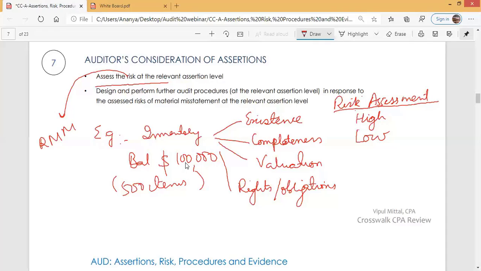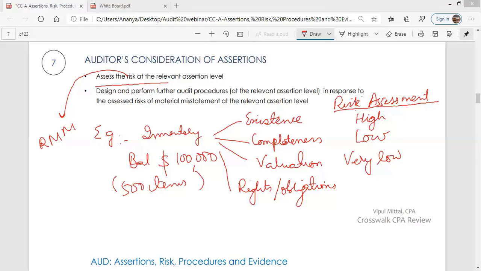Regarding valuation, inventory valuation is $100,000. The auditor assesses risk at a very low level. Why? Based on inquiries and analytical procedures, he feels that risk regarding valuation is very low. There are proper standard operating procedures regarding valuation. Valuation is done at senior management level and is reviewed at two levels. The staff doing the valuation is competent. He feels that risk regarding valuation is less.